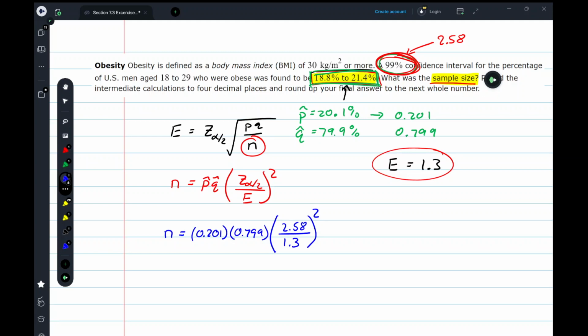I take a moment, get my calculator out. I'm going to go back: 0.201 times 0.799 times my 2.58 divided by 1.3, and that quantity gets squared.